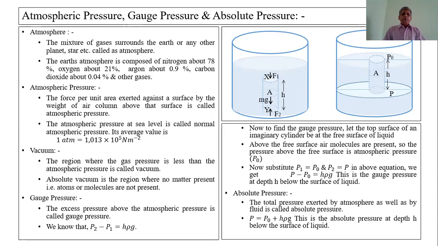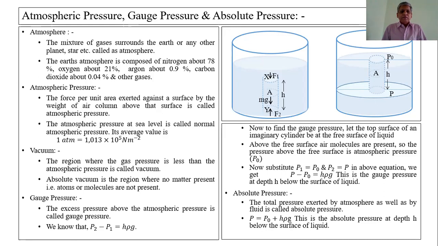The earth's atmosphere is composed of nitrogen about 78%, oxygen about 21%, argon gas about 0.9%, carbon dioxide about 0.04%, and remaining other gases.